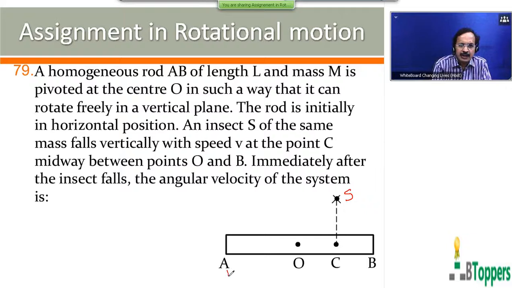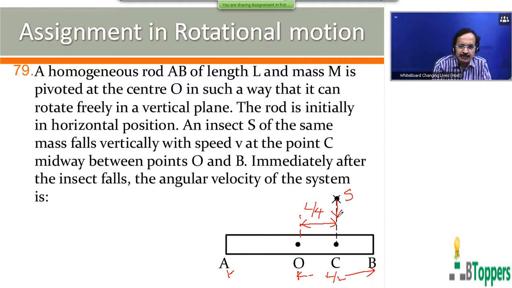So length of the rod is given to be L. So the distance between O and B will be L by 2. Distance from O to A is also L by 2. So distance from O to C will be equal to half of L by 2, that is L by 4.